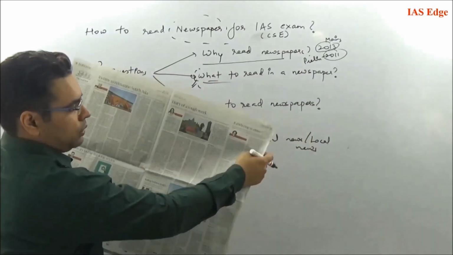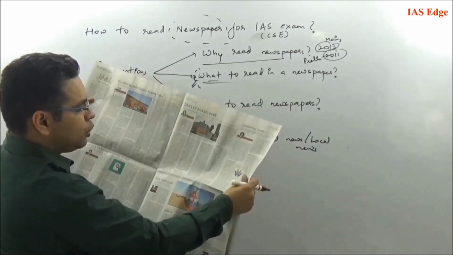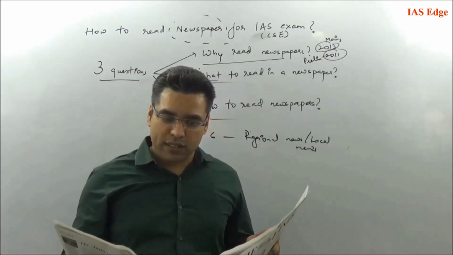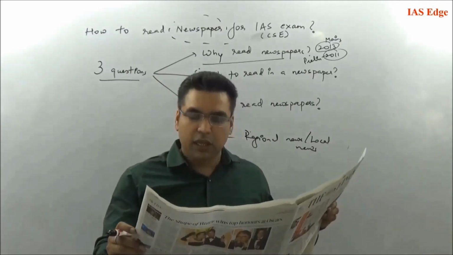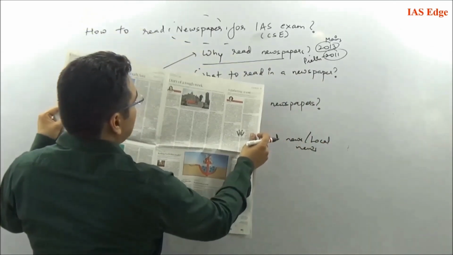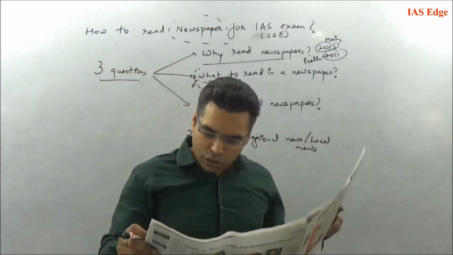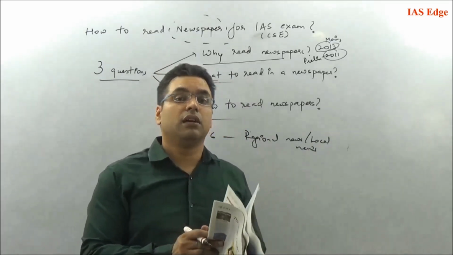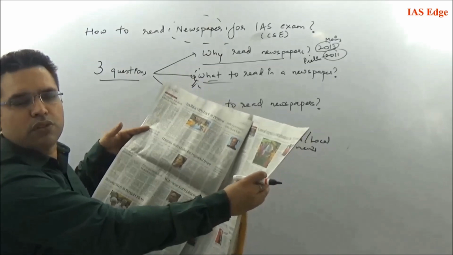Now we'll go to op-ed, that is opposite editorial section. So op-ed is a section opposite editorial. Here again the articles could be there from certain people, opinion-based articles. For example, here the articles on international relations are there. So these articles again can be filtered. But remember, filtering is very important. If you see the articles here, there is an article on free trade, then there is an article on Brexit. Okay, there is an article on human rights law. So all the three articles today are relevant. But again, here you can filter the articles based on what UPSC has been asking in the mains and the prelims examination.